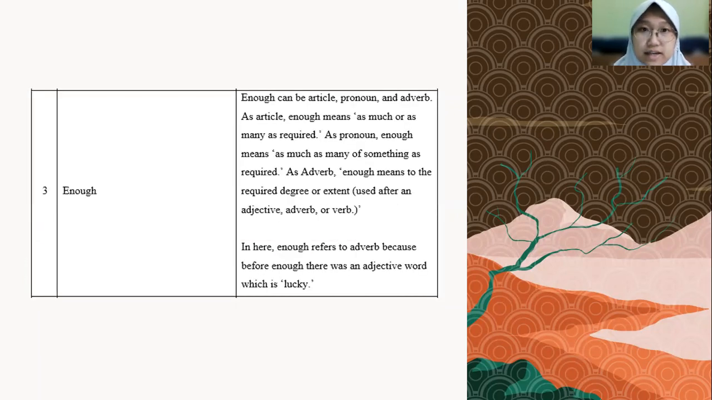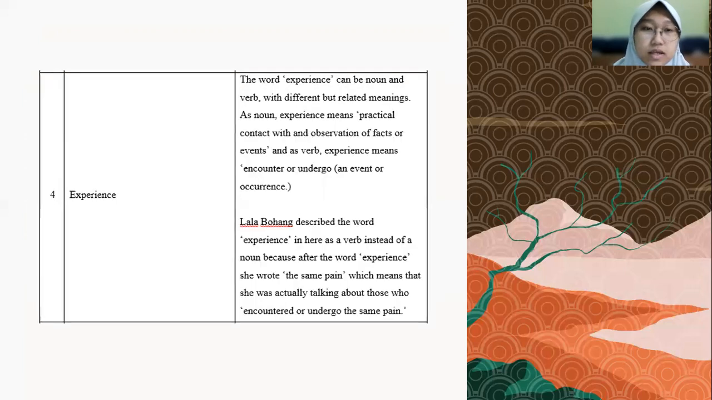The third one is enough. Enough can be article, pronoun, and adverb. As article, enough means as much or as many as required. As noun, enough means as much, as many of something as required. As adverb, enough means to the required degree or extent, used after an adjective, adverb, or verb. In here, enough refers to adverb because before enough there was an adjective word, which is lucky.